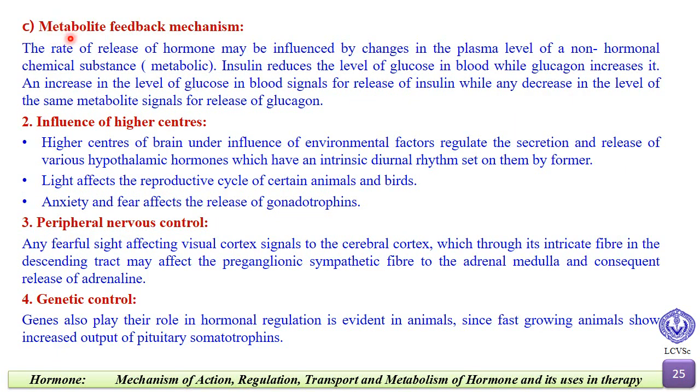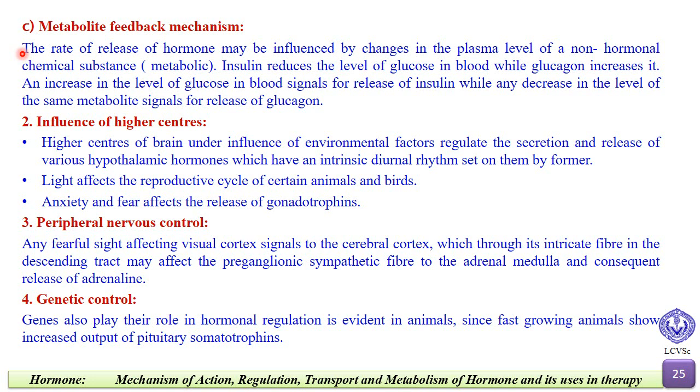Now we have a third type, that is the metabolite feedback mechanism. Here the rate of release of hormone may be influenced by a change in the plasma level of a non-hormonal chemical substance, that is, a metabolite. For example, insulin reduces the level of glucose in blood while glucagon increases it.